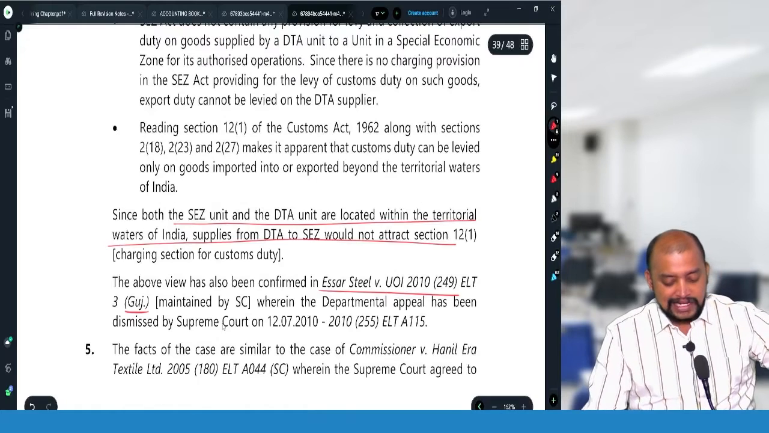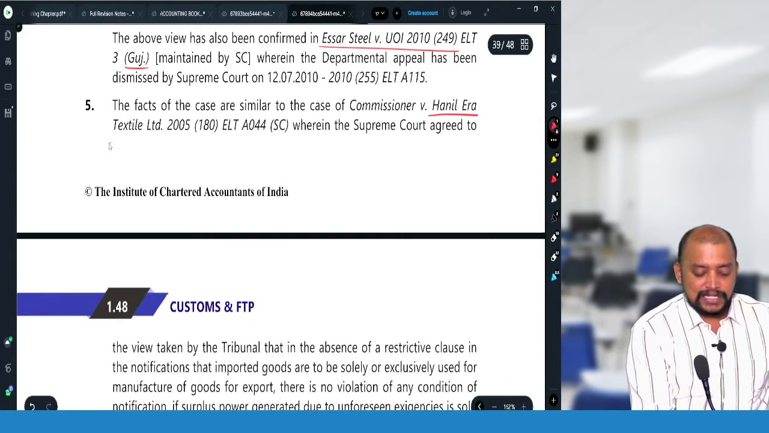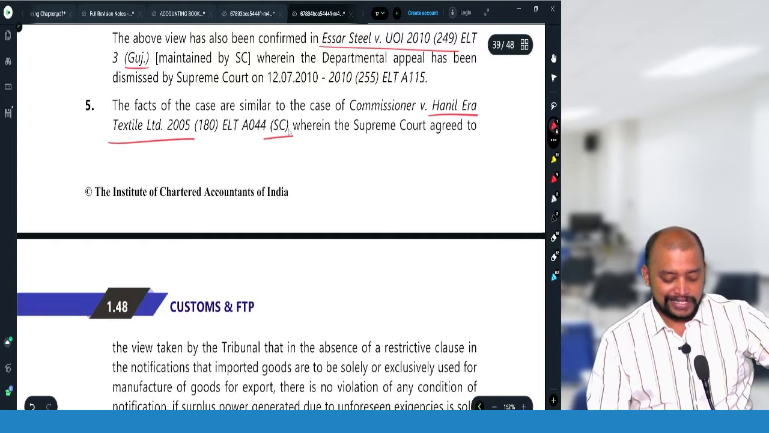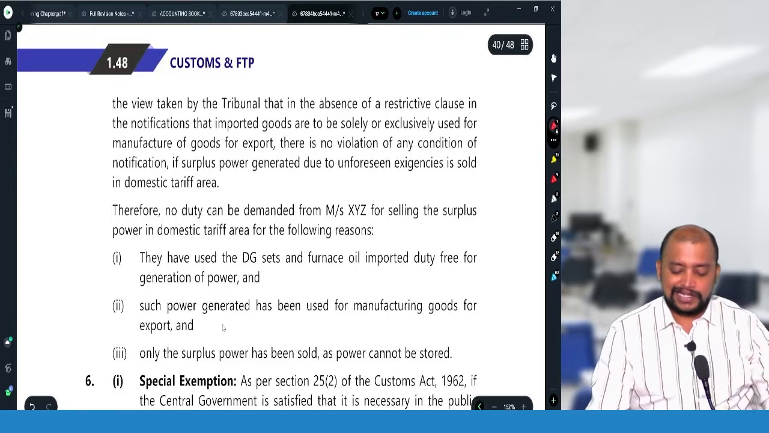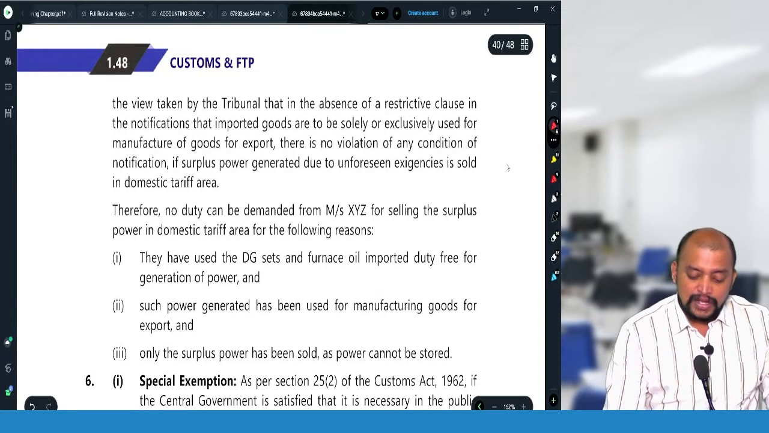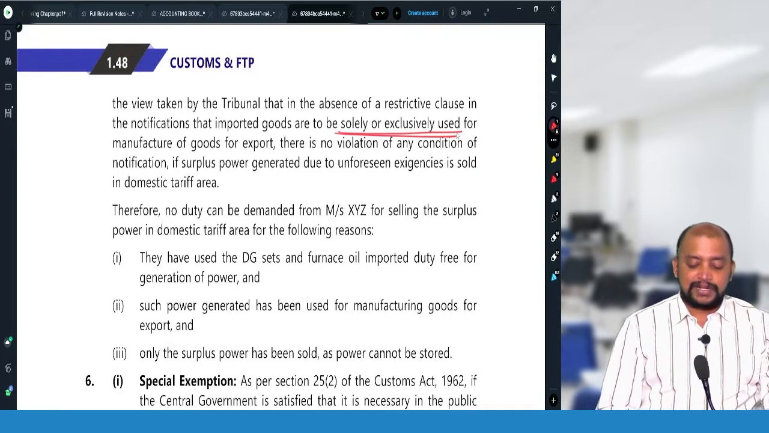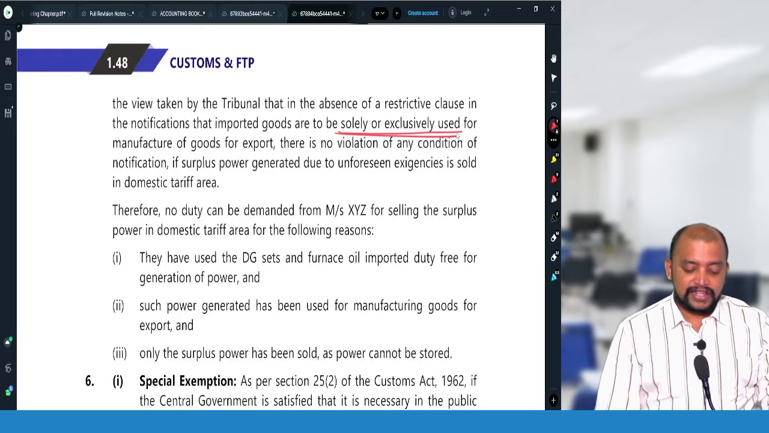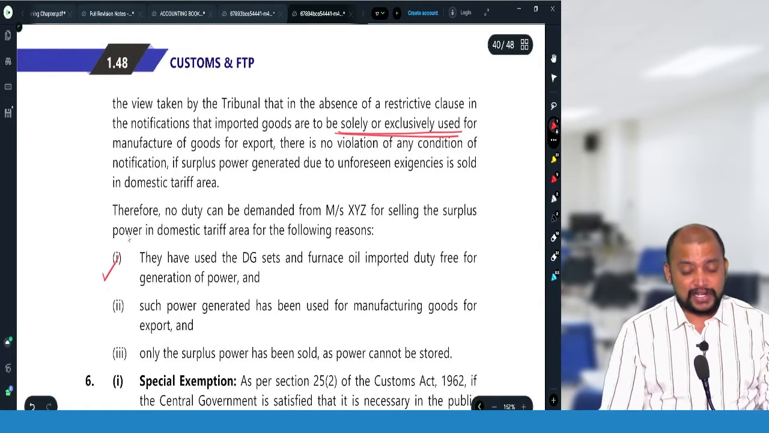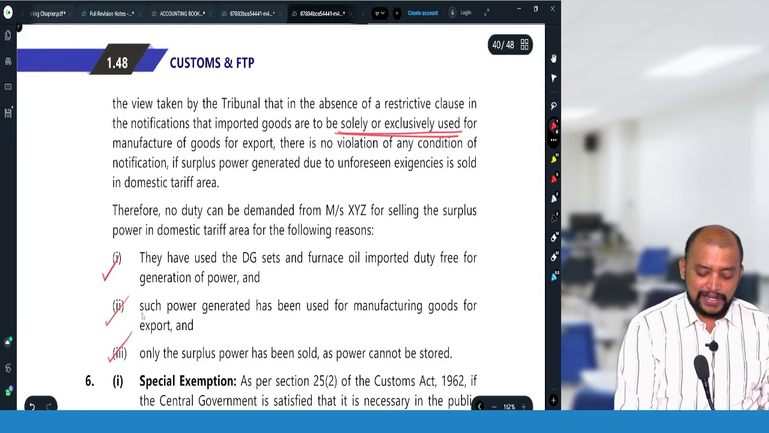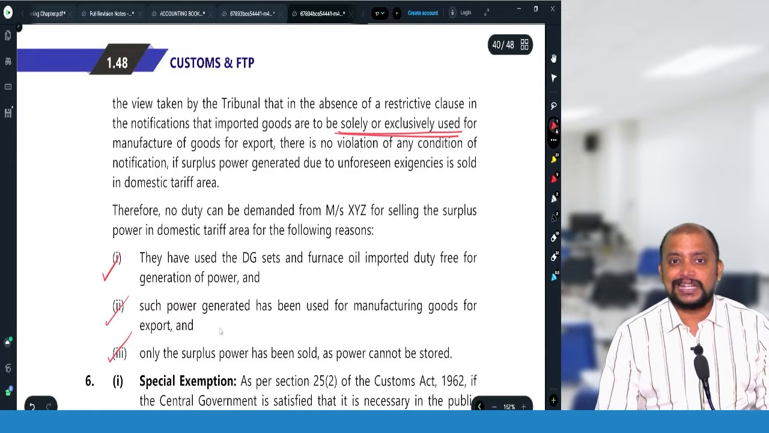Hanil Era Textile Limited Supreme Court case. What is the Supreme Court telling? In the absence of a restrictive clause in the notification, suppose they used the word "solely" or "exclusively used", then we could take it that way, but there are no such words given. Therefore they fulfill the condition, and they have used the DG sets and furnace oil for manufacture of exported goods, and only the surplus has been sold. So do they need to pay any customs duty? No, they are not required to pay any customs duty.